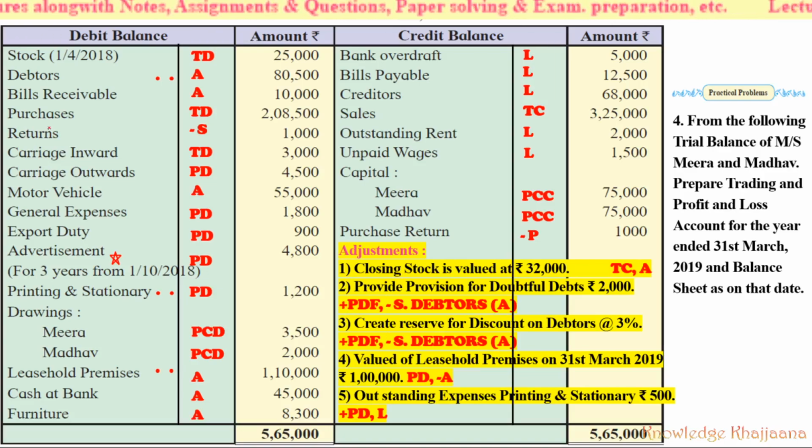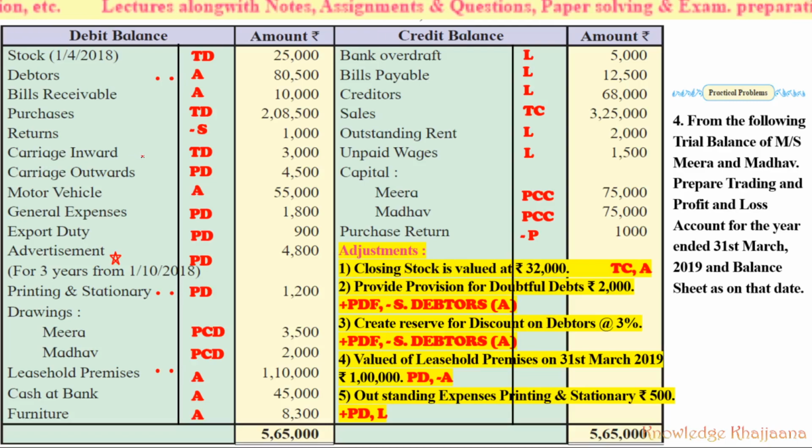See, here only returns are given. If the purchases are given on the debit side and returns are given, those must be sales return. Okay, because sales are recorded on the credit side and such returns are given on the debit side, it must be opposite to purchases, which means those are sales return.